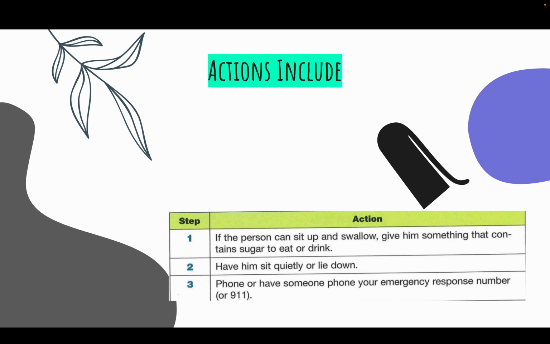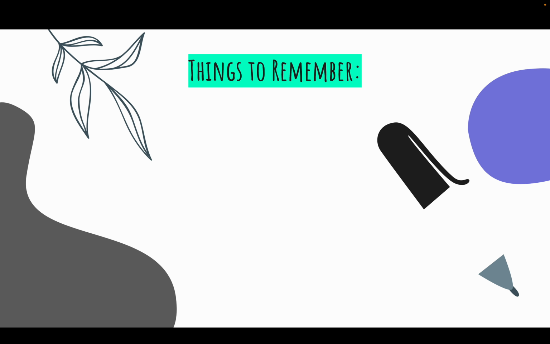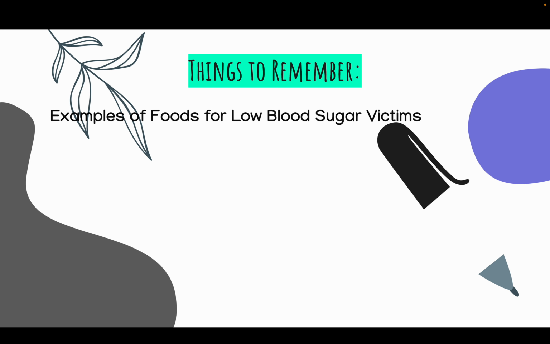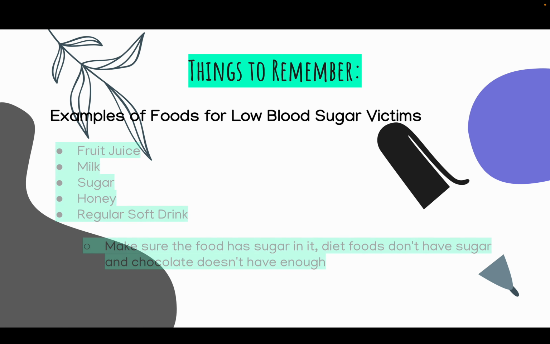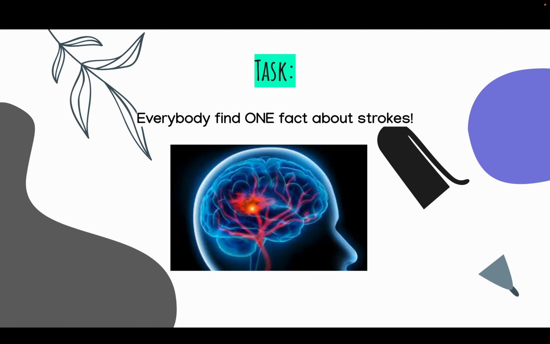If the person can sit up and swallow, give them something to drink or eat that contains sugar, have them sit quietly or lie down, and call the emergency response number. Things to remember: examples of food for low blood sugar victims are fruit juice, milk, sugar, honey, and regular soft drink. Make sure the food has sugar in it, as diet foods do not have sugar and chocolate does not have enough.